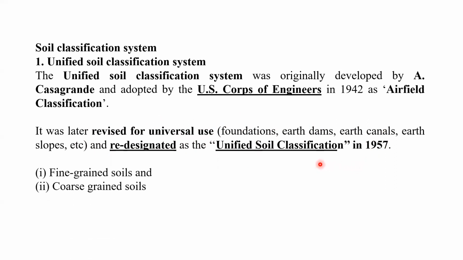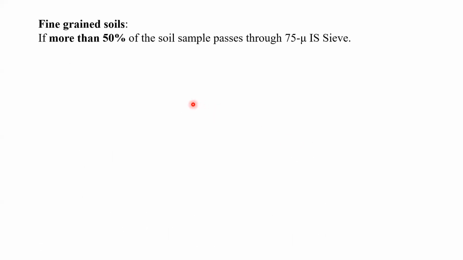So two types of classification is there. One is called as fine grain soil and next one is the coarse grain soil. So in case of fine grain soil, we normally used to discuss in the class the particles less than 75 micron in the fine grain and more than 75 is the coarse grain. But technically, as per US soil classification system, if more than 50% of the soil passes through 75 micron IS sieve, in that case, we can call it as fine grain soil.